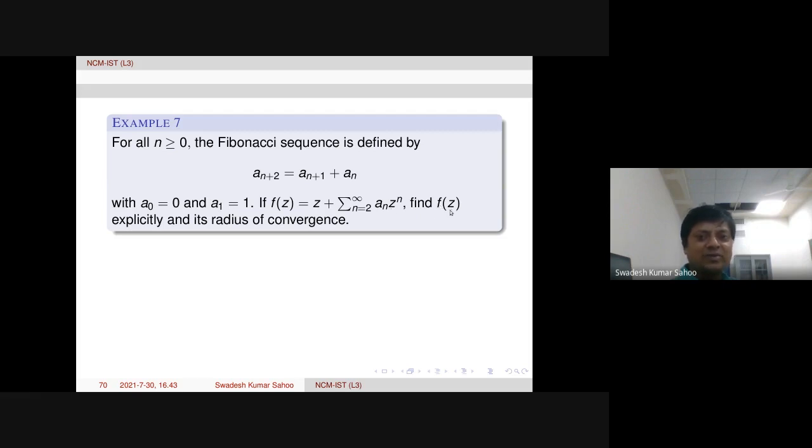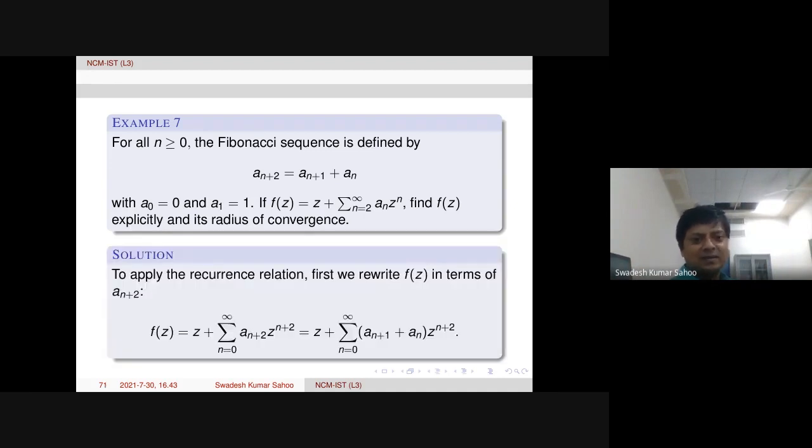Once we compute f of z, then we take the points where f is actually not analytic. There may be many points where f is not analytic, or where the denominator of f of z is 0. So we compute the zeros of the denominator of f of z. That means at those points the function is not analytic. Then, because it is about the origin, from the origin we take the nearest points. Up to that distance is actually the radius of convergence, because beyond that it will not be convergent. Okay.